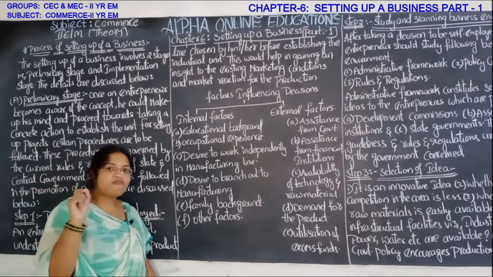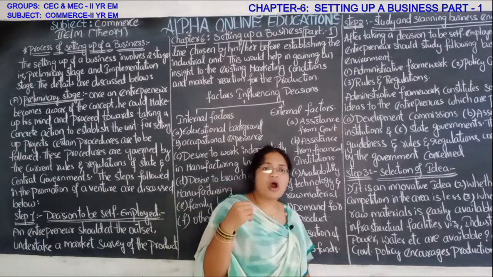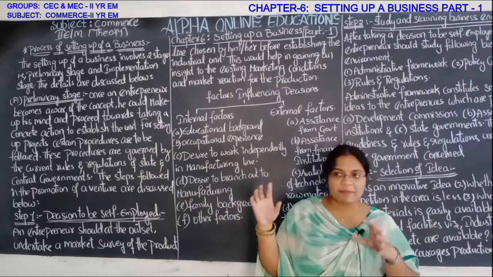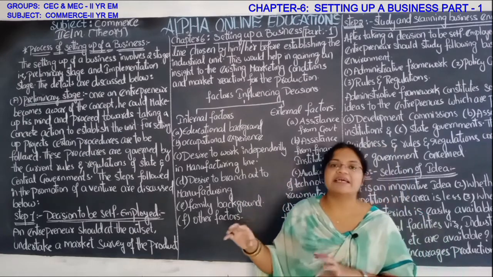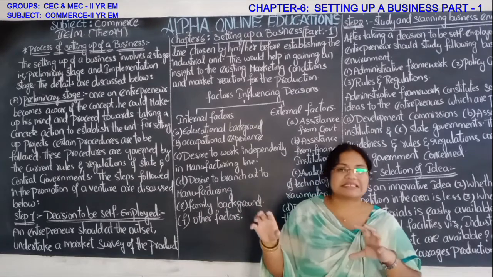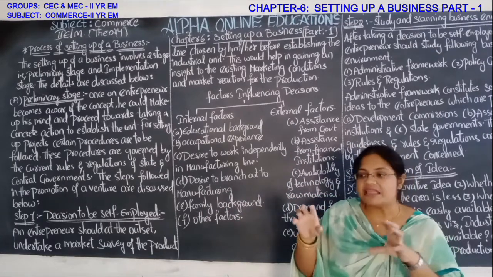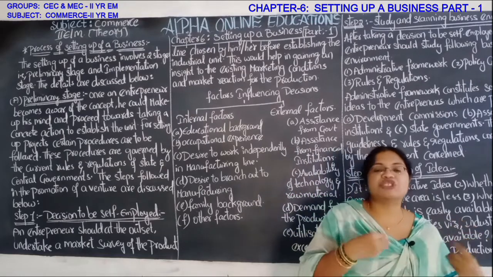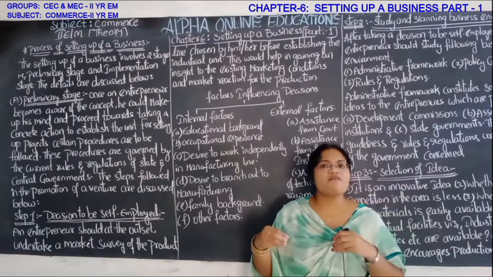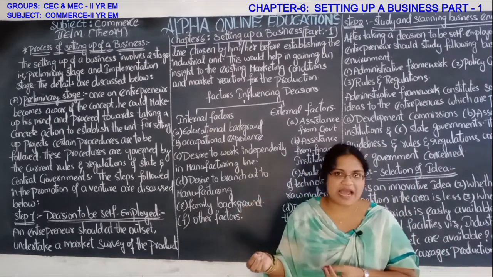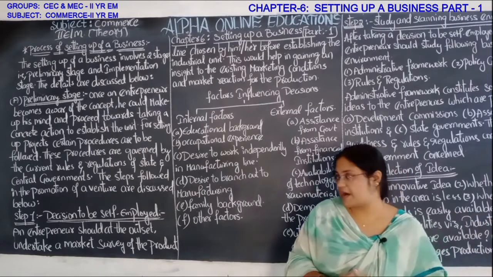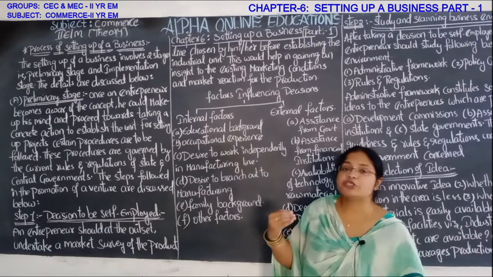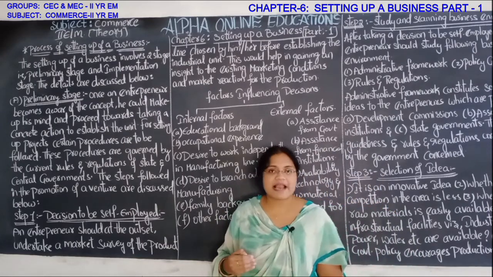Self-employed means such type of thinking where the person is not willing to work under some others' coordination. The person who is not ready to work under someone's coordination or supervision will do his own business. When a person is doing his own business, no one needs to control him, right? He only controls his subordinates, right? So, decision to be self-employed. Now the entrepreneur should take the decision of self-employment.